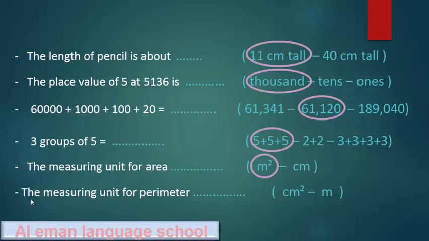The measuring unit for perimeter. When I say perimeter, I use only the measuring unit without a square, okay? So it's meter or centimeter, but we don't have centimeter here. So I choose meter.